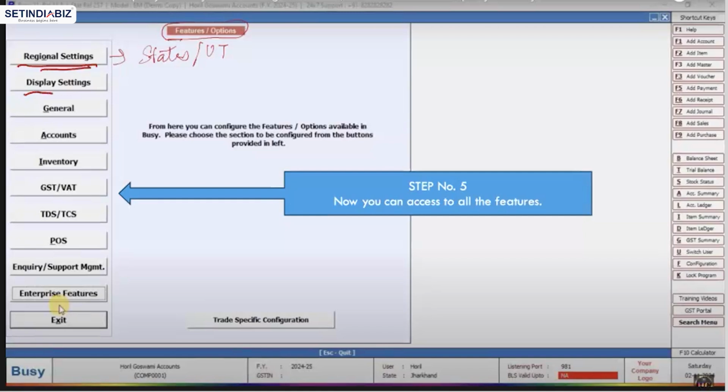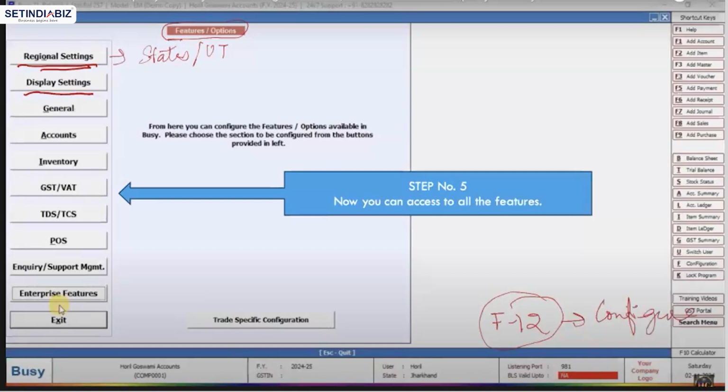Then we have display settings. Display settings means what all reports you want to see, and how you can configure them. If you remember in Tally, there was a very common button on every screen, that is F12, which is to configure.